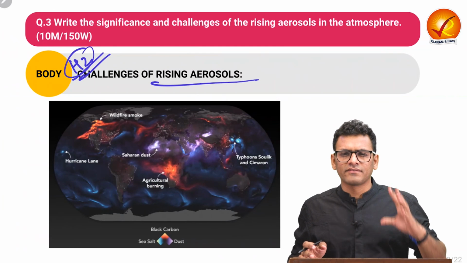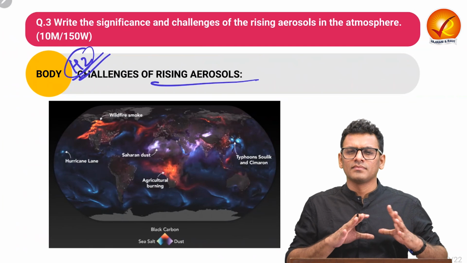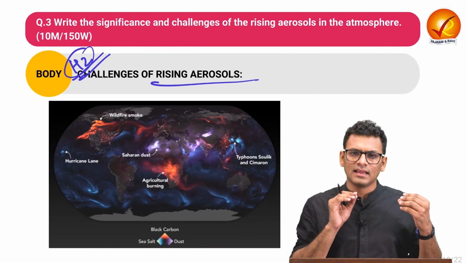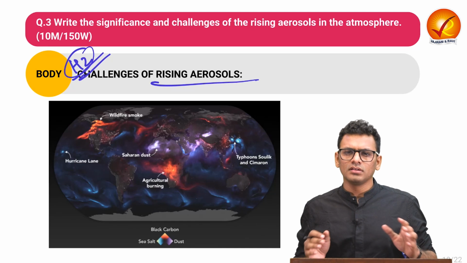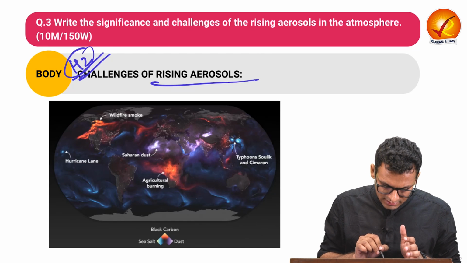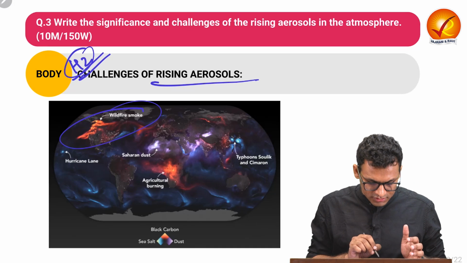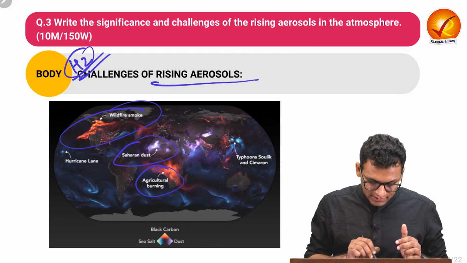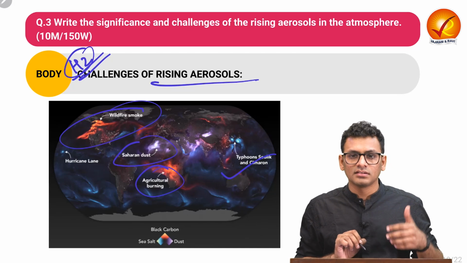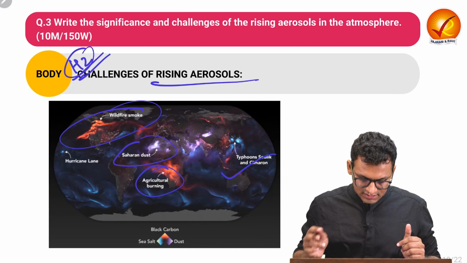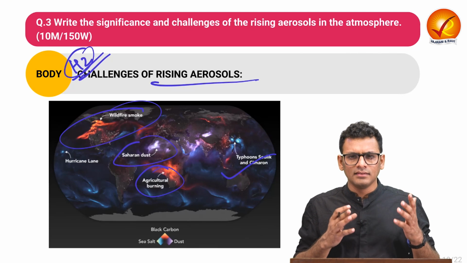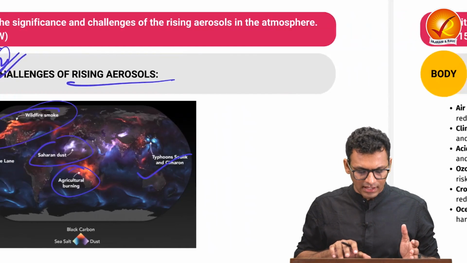Now let's move on to understand the challenges with respect to the rising aerosol. Now this is just a graphical understanding that there are certain global level events which are augmenting the aerosol and they have certain challenges for the atmospheric conditions. We have seen how wildfire smoke, dust as a source of aerosol, as well as agricultural burning, as well as certain natural events such as typhoons and cyclones, also amount to augmenting the aerosol and have certain challenges with respect to the atmosphere.